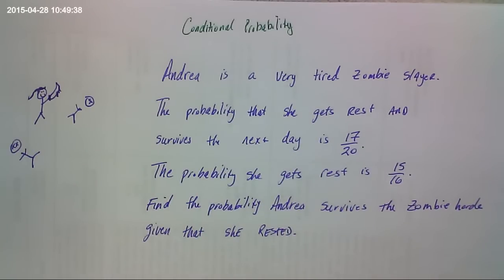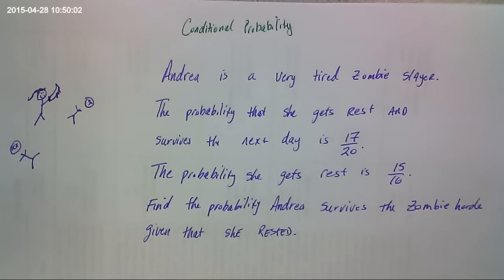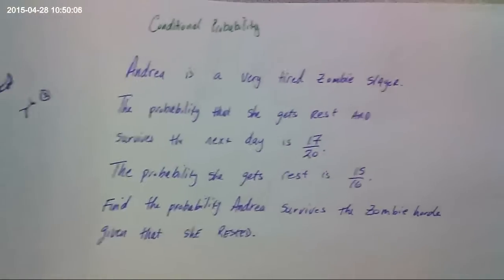So the probability that she gets some rest is 15/16. What we're being asked to do is find the probability that Andrea survives the zombie horde, given that she rested. Okay? So these are really, really tricky because this gets misinterpreted a lot, the "given that she rested." Okay? So the way I like to solve these is a tree diagram.